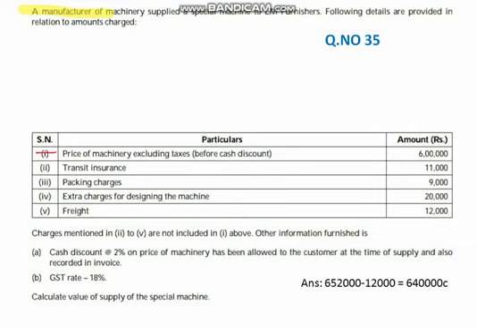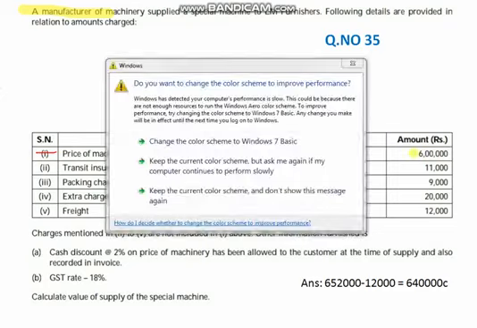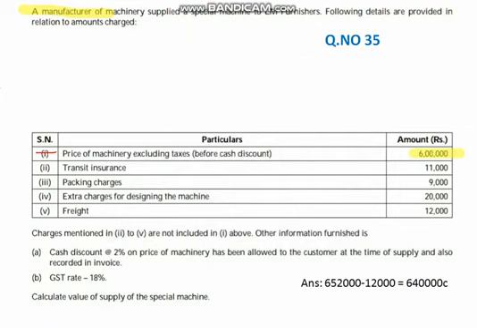The first one: the price of the machinery excluding taxes, before discount. This is 6 lakh rupees, which does not include tax and is before discount. So we need the same figure. If it included tax, you would exclude that, but it does not, so take the 6 lakh rupees. This is the value of supply of the machinery.